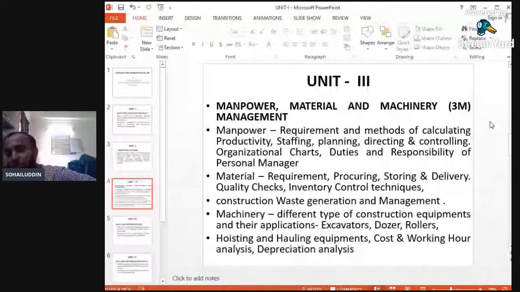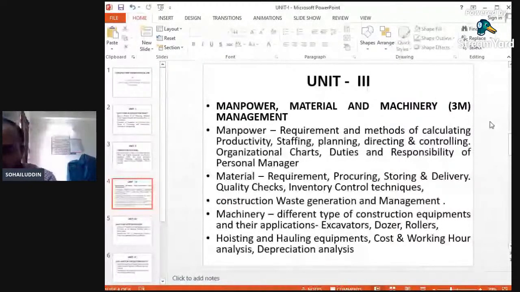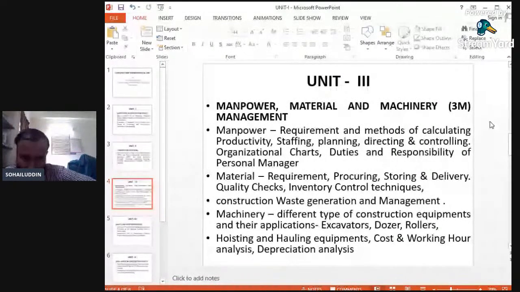The duties and responsibilities of the personnel manager will also be covered in manpower: his duties, his responsibilities, and the outcomes related with the personnel manager.